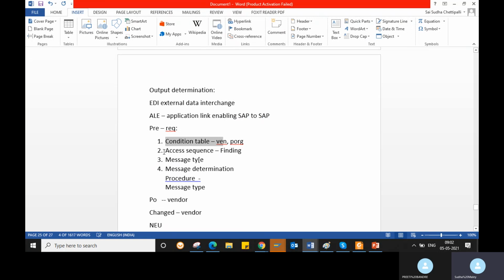You will create a condition table. You are assigning this condition table and access sequence in the message type. You are assigning your access sequence in this message type. So in the message determination, you will assign your message type in the procedure. Okay, this is how the link between everything.